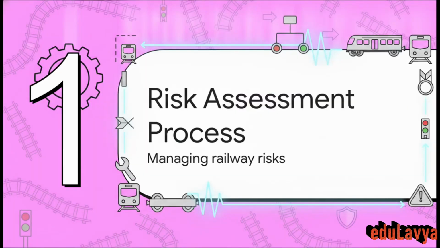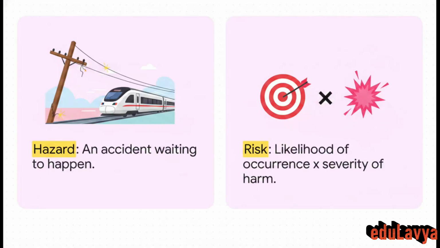Section 1. The risk assessment process. You know, we hear the words hazard and risk thrown around interchangeably in everyday life, but in safety engineering, they are vastly different concepts. A hazard is literally an accident waiting to happen. It's a dangerous state, like an exposed electrical wire or a fast-moving train that's just waiting for a trigger event. Risk, on the other hand, is a strict mathematical calculation. It is the exact combination of the likelihood that the harm actually occurs, multiplied by the severity of that harm.